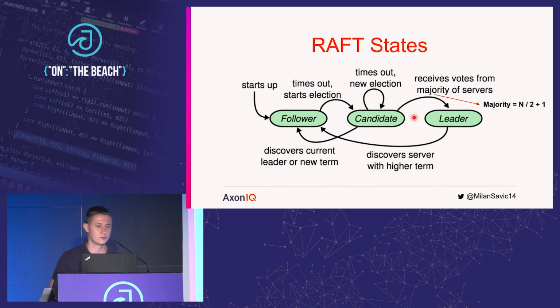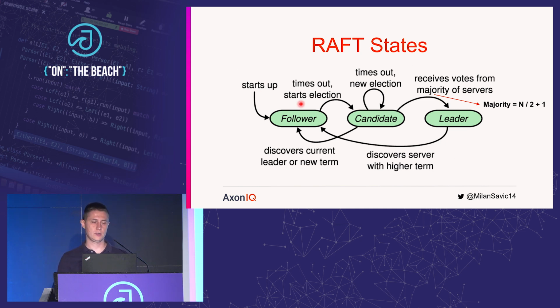Let's take a peek under the hood, so how it is actually working. A Raft server can appear in one of three states. It can be in follower, candidate, or leader state. When a node is started up, it is started up in follower state. Leader of the cluster uses heartbeats to inform followers that it is still alive and that the cluster is functioning properly.